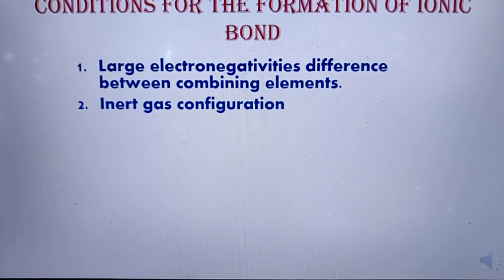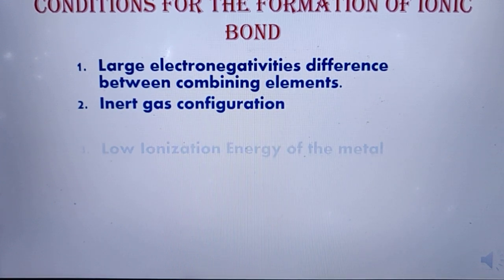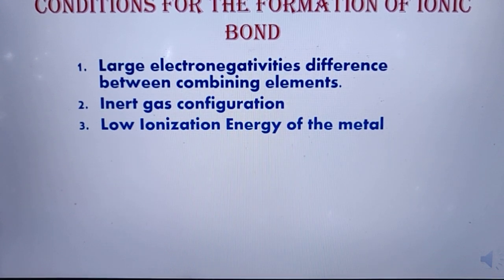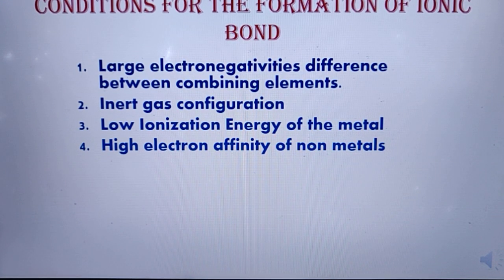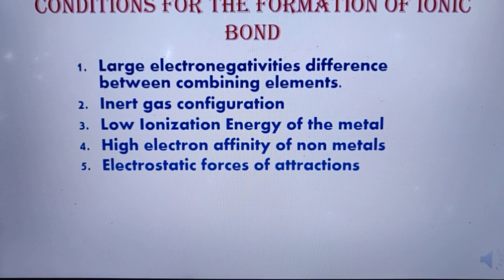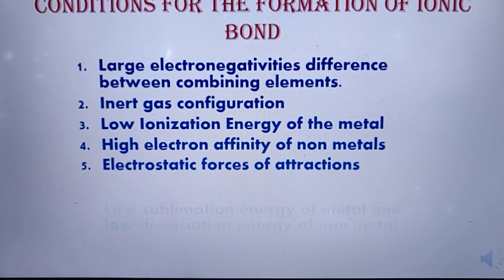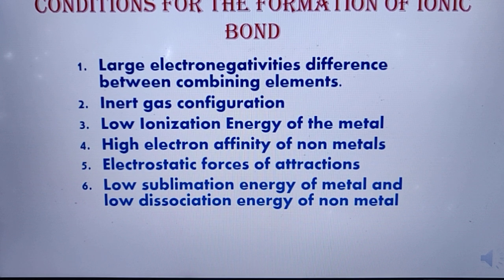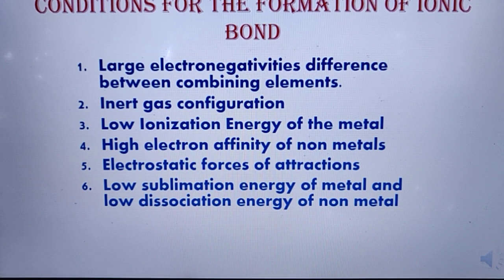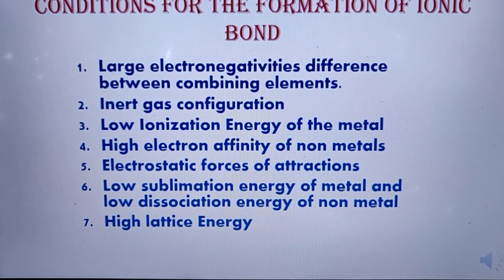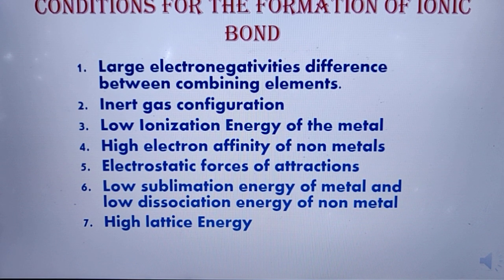Second factor is inert gas configuration. Third factor is low ionization energy of the metal. Fourth factor is high electron affinity of non-metals. Fifth is electrostatic force of attraction. Sixth one is low sublimation energy of the metal and low dissociation energy of the non-metal. And seventh is high lattice energy. So these are the various factors which help in the formation of an ionic bond.